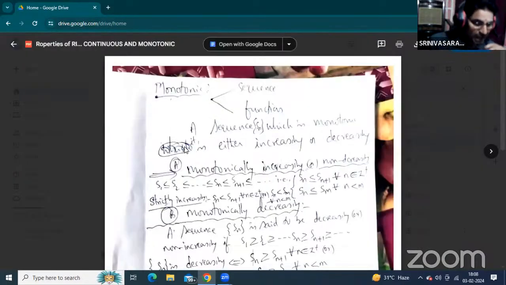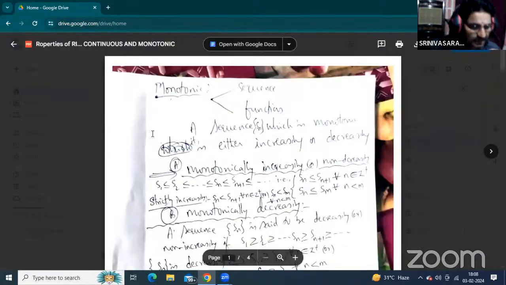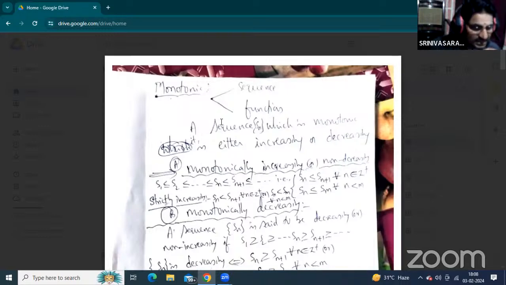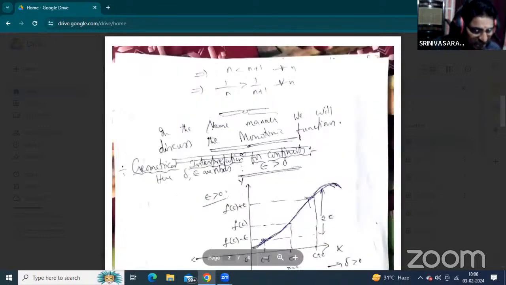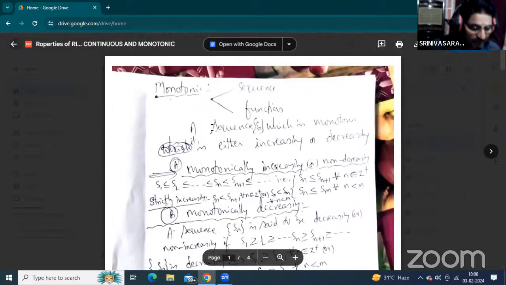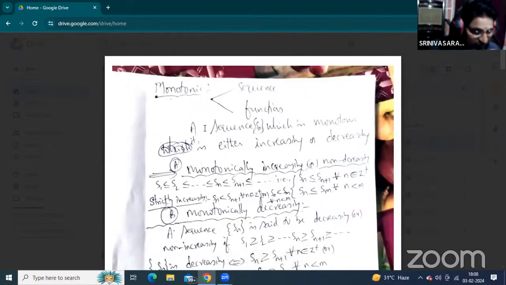Okay. Today we will discuss one more important concept. What is a sequence? According to the definition of a sequence, we will discuss the properties of Riemann integrals. This is also an important topic in the first block.